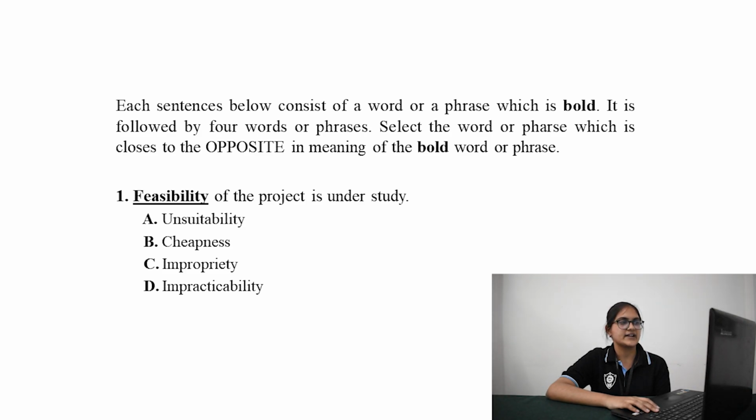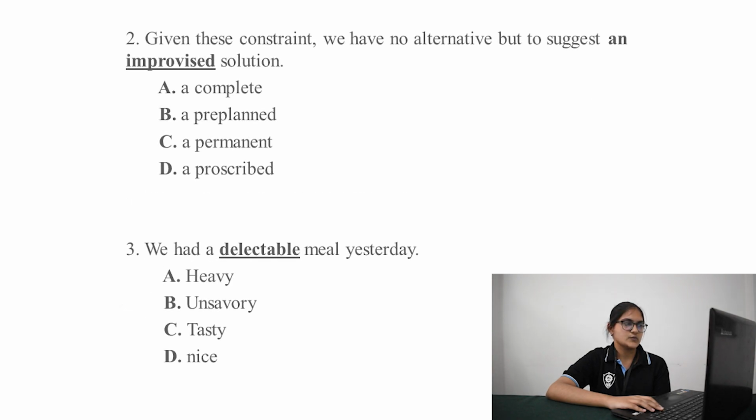So the correct option will be D, impracticability. Feasible is something which can be practical and which can be followed, and the opposite of feasibility will be impracticability. Let's go to question number 2. Given this constraint, we have no alternative but to suggest an improvised solution. Here, improvised is underlined. The given options are complete, pre-planned, permanent, and prescribed.